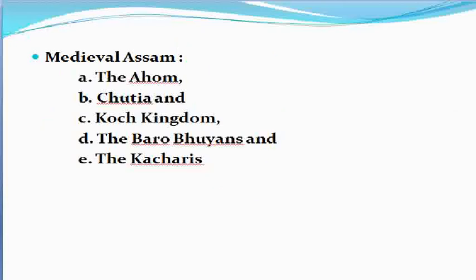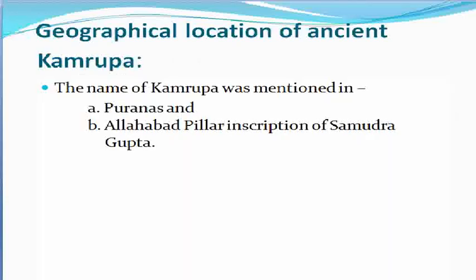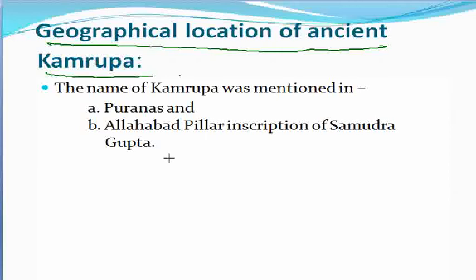So moving on in this video, we'll move on to the next part, that is the geographical location of ancient Kamrupa. Before that, we need to know a few facts about Kamrupa.